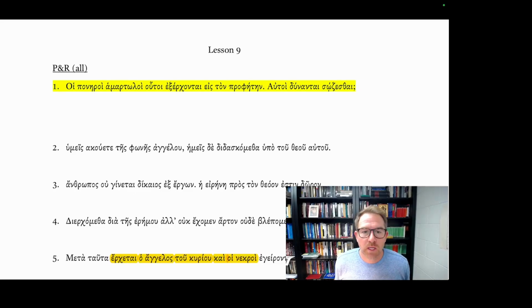Hoi poneroi hamartoloi hutoi ex erkantai eis ton prophetein, autoi dunantai sozesthai. So in this case, we have this first sentence, hoi poneroi hutoi ex erkantai eis ton prophetein. Notice where our verb is, ex erkantai.